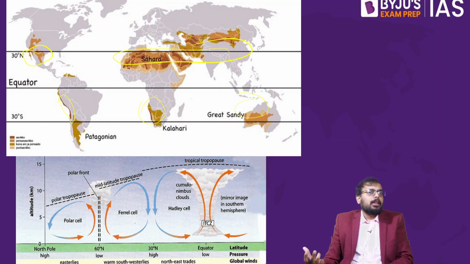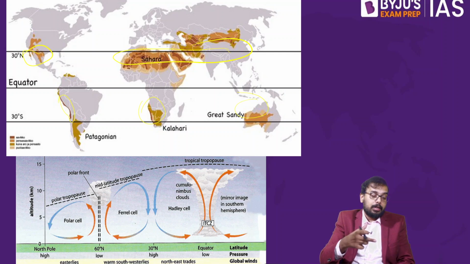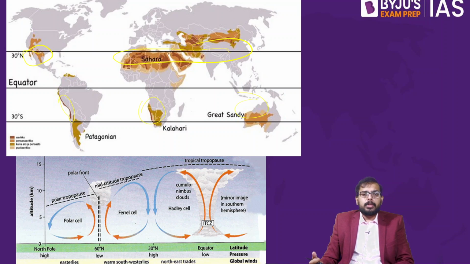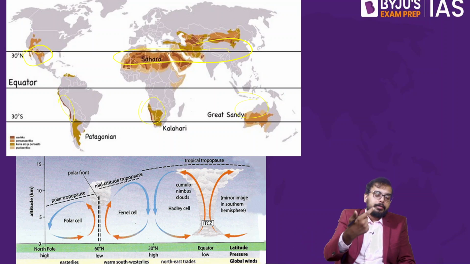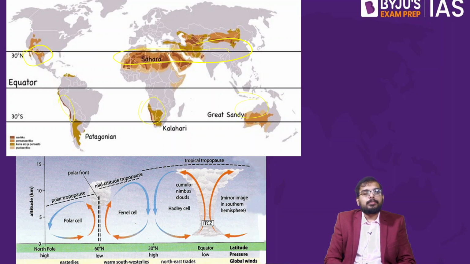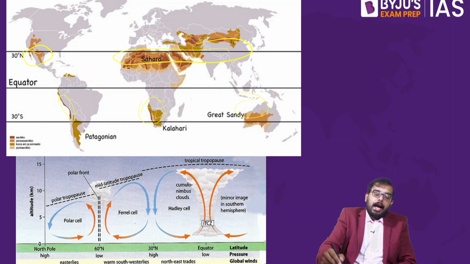But what is the reason? Why are the majority of deserts located in this latitude, 15 to 30 degrees, in both the northern and southern hemispheres? What's so special? Any vastu or something like that? Why do a lot of deserts occur in this region? The reason is simple.